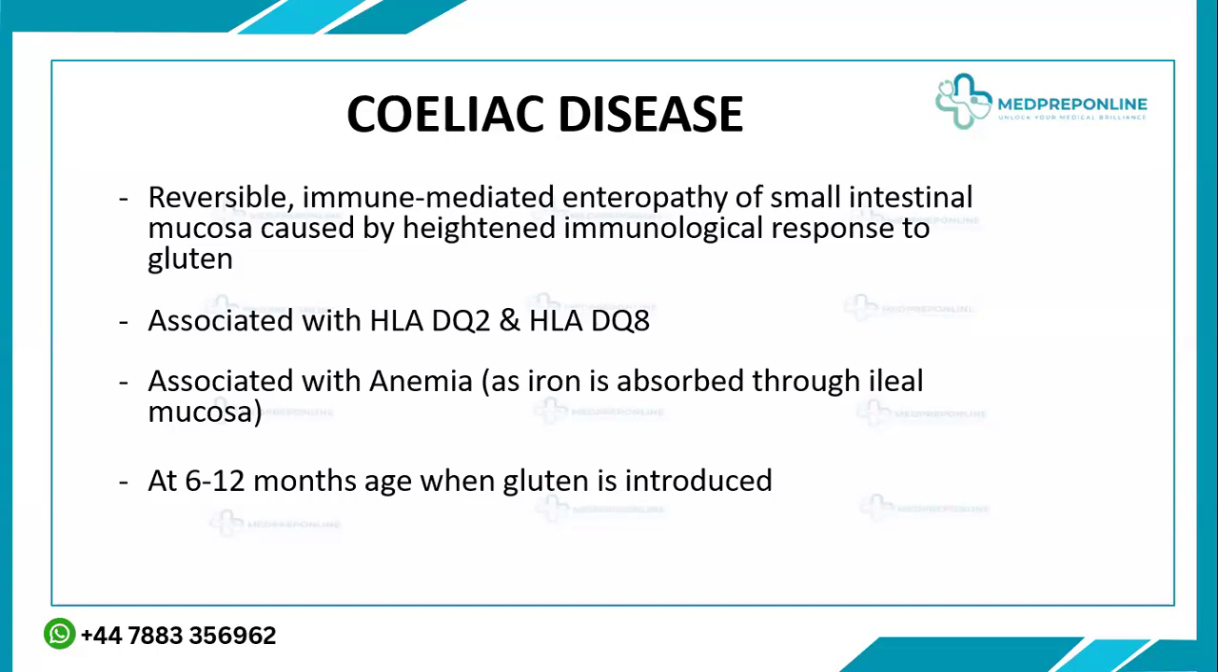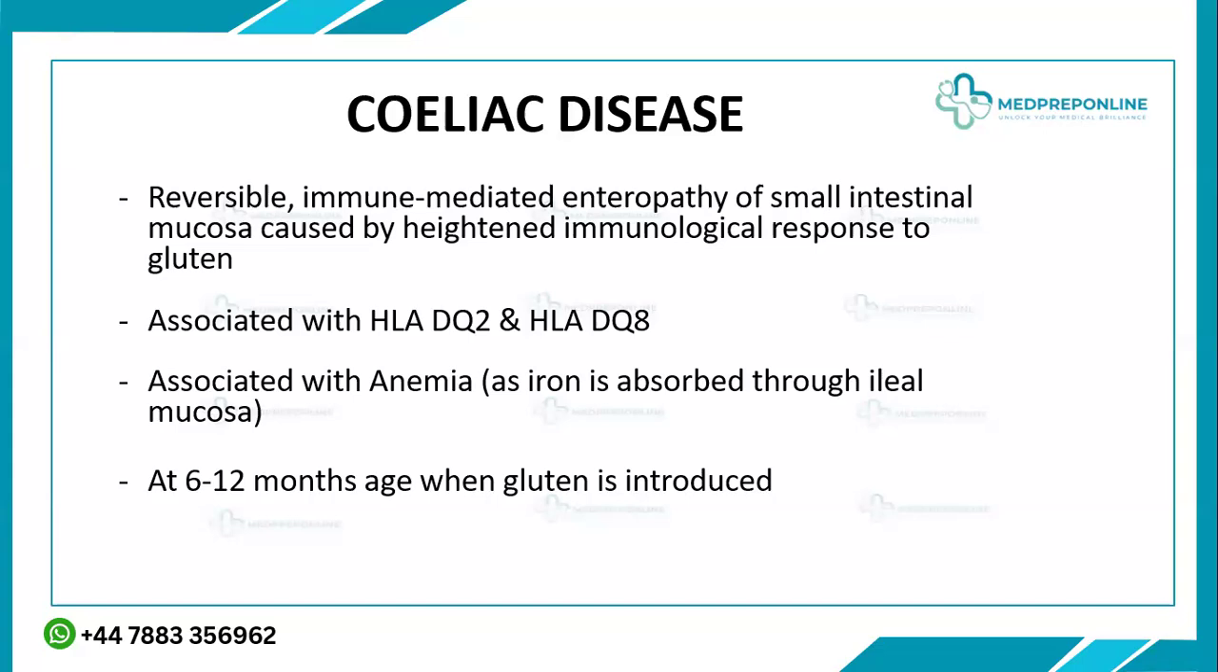And the usual age: there's a wide spectrum of how and when the disease can present. But generally, it is after 6 months. Why? Because you know that this is a sensitivity to gluten. And you know that gluten is usually present in wheat, in barley, and in contamination with oats as well. So the grains that are usually present.